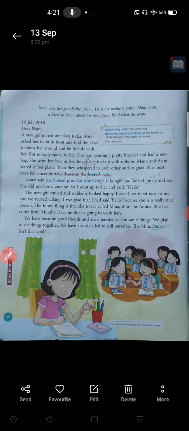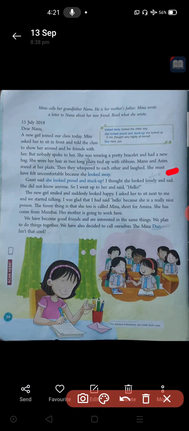Then when they started to laugh, she must have felt uncomfortable. So you know that whenever you are going to a new place and some people are looking at you and they are laughing, what happens? You will feel uncomfortable or not? Yes, you definitely will feel uncomfortable, because it is a new place for you. If they started to laugh, you will think, oh, they are looking at me and they are laughing.